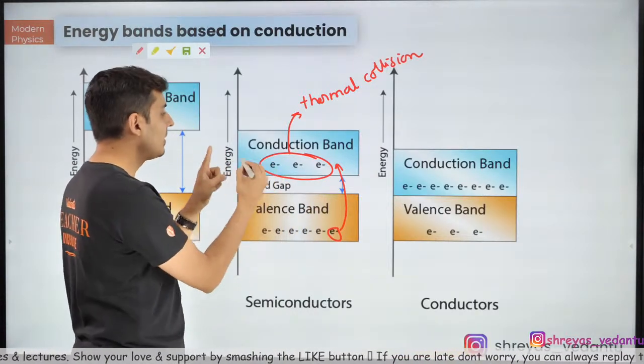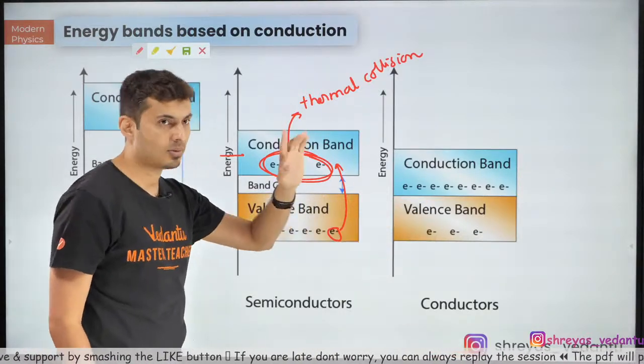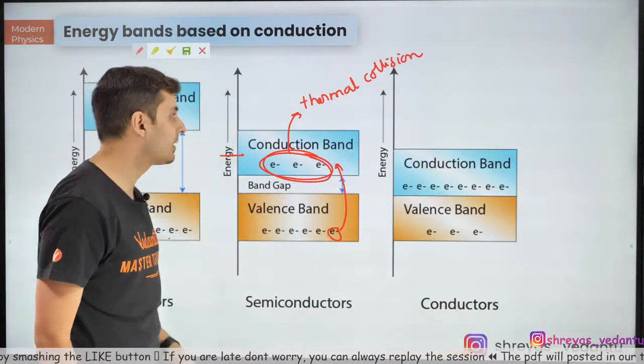So on application of small voltages, these electrons will start conducting, but not as well as in a conductor, because there are more electrons in the conduction band over there.